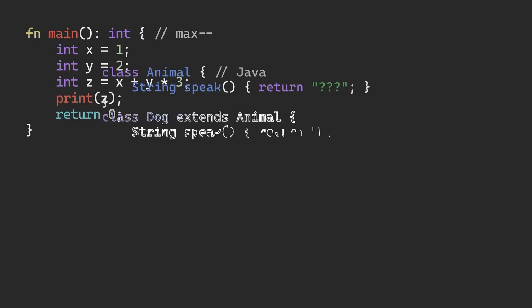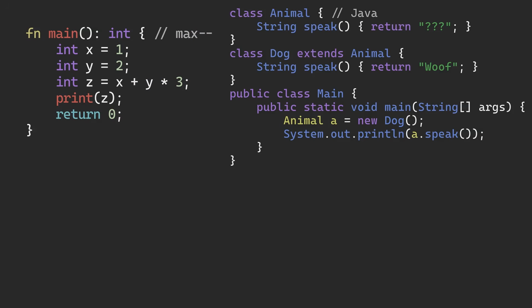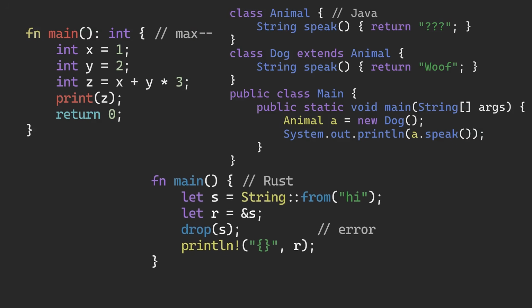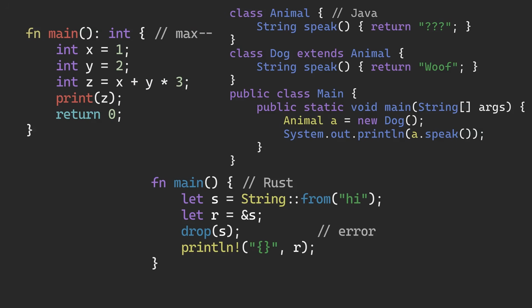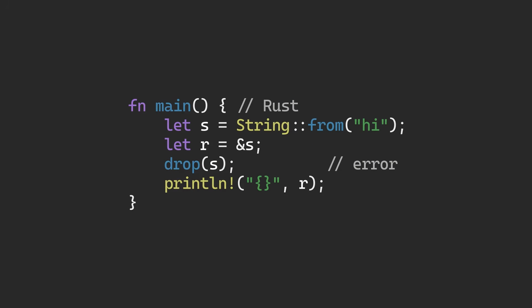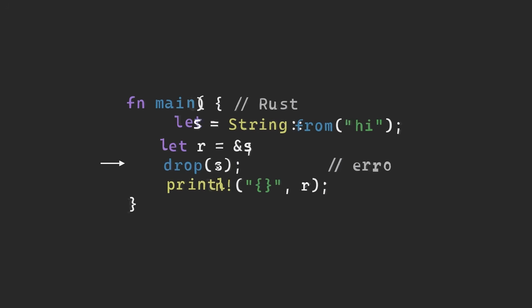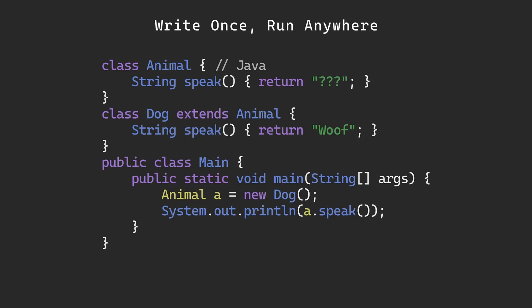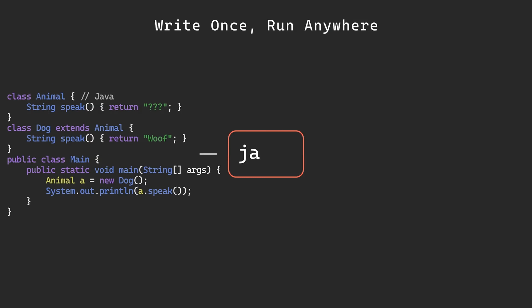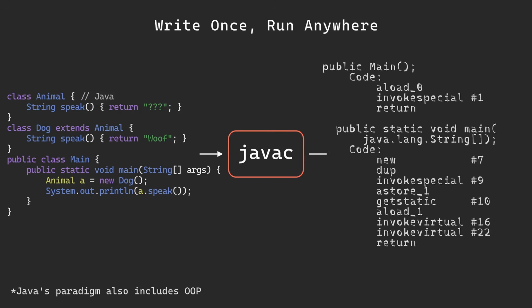People don't usually think about this, but syntax is not the only thing that sets languages apart. They usually follow a design paradigm that sets them apart from other languages. For example, Rust's paradigm is memory safety. It is difficult to allow faulty memory access or usage. Or, in Java, the paradigm was write once, run anywhere, using the JVM to compile portable bytecode.